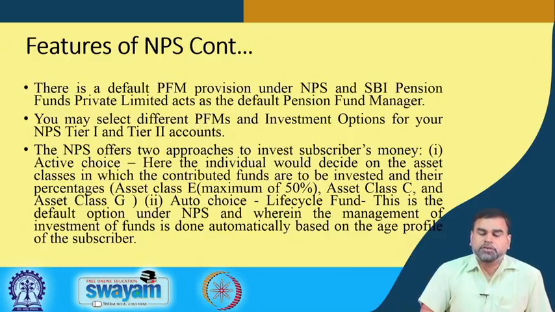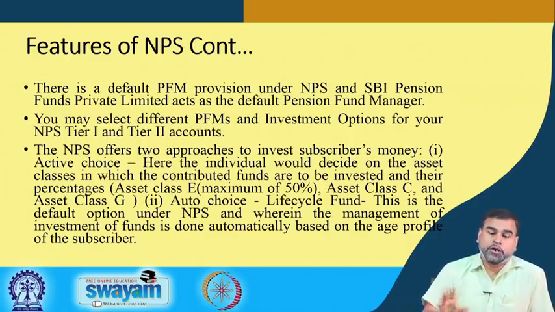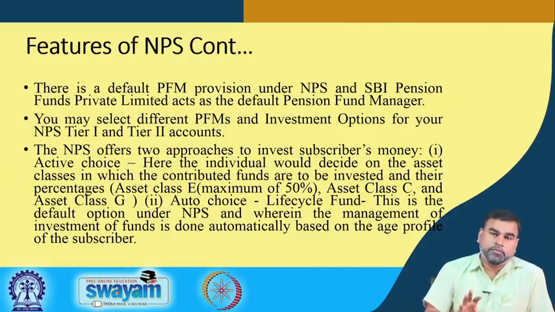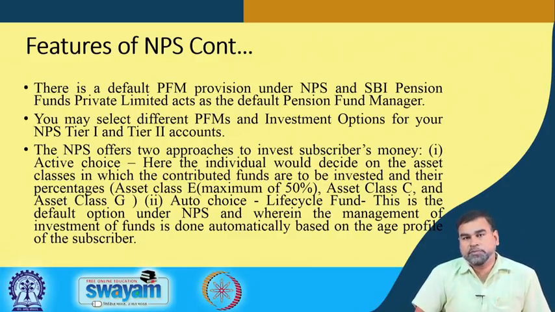So, there is a default provision the government has assigned, how much money can be invested where, and also you can select how much money can be invested in what kind of instruments depending upon your age. There are limits given, and as your age goes up, riskier investments are not available.